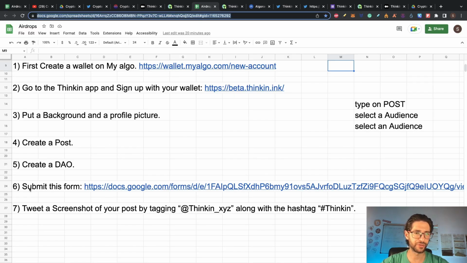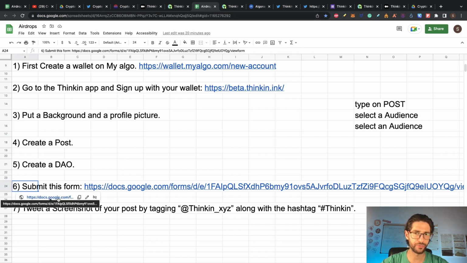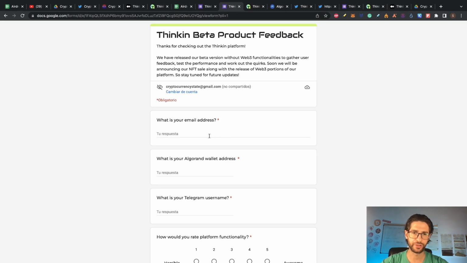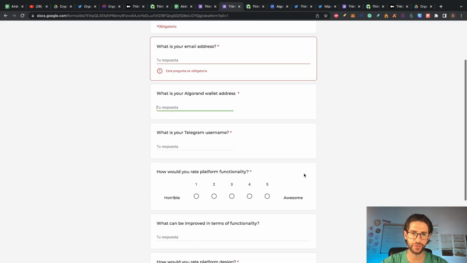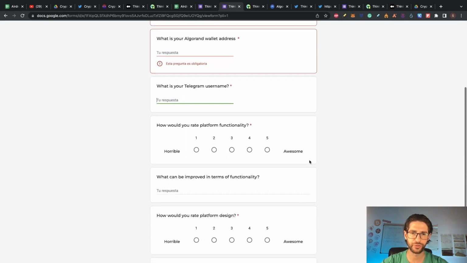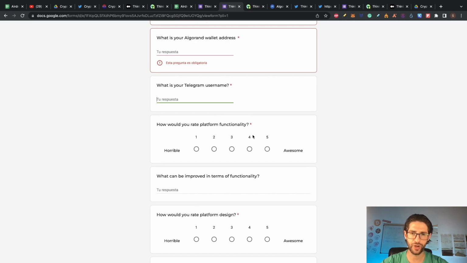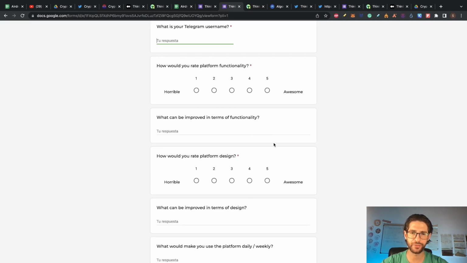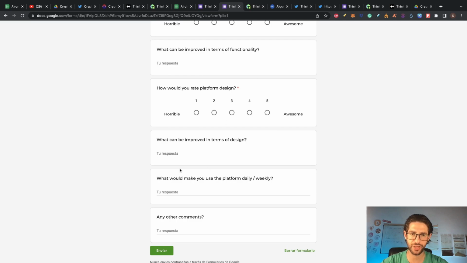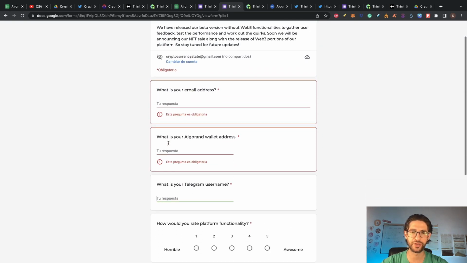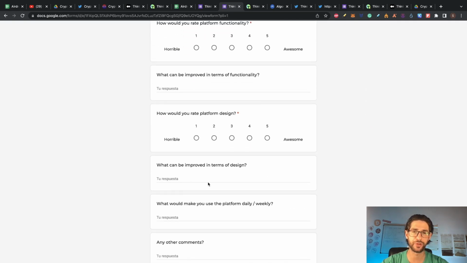Once you do all that, guys, you need to submit this form. So open this form and here complete everything. What is your email address, your Algorand wallet address, Telegram username. How will you rate the platform functionality, improve in terms of functionality. Put everything that you can comment here to help. Please don't put any joke or anything like that. This is serious. You need this step in order to get the airdrop, and click send.